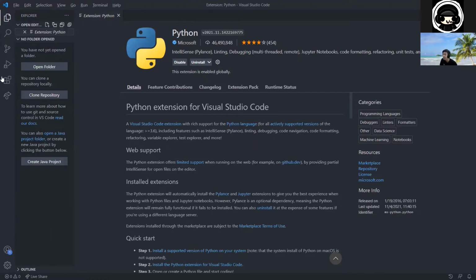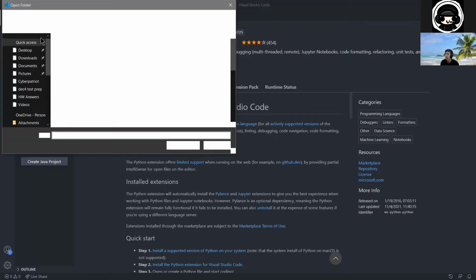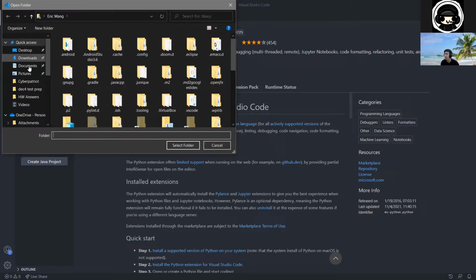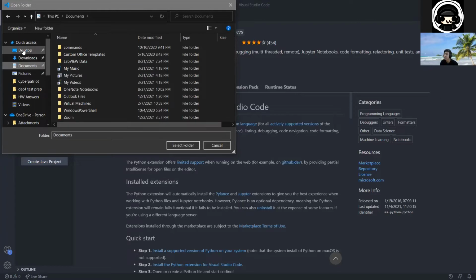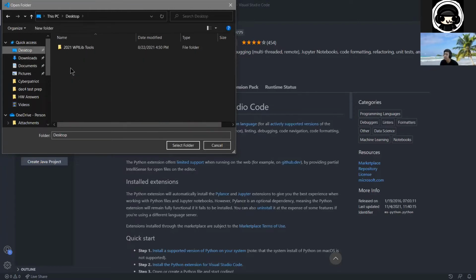So now going back to our file explorer, the Explorer tab here. The first thing you want to do is open a folder. So I click open folder and then navigate to somewhere on your computer where you want to put it. I'm just going to put it on my desktop and create a new folder and call it coding. You can call it whatever you like. It doesn't matter as long as you know where the folder is.